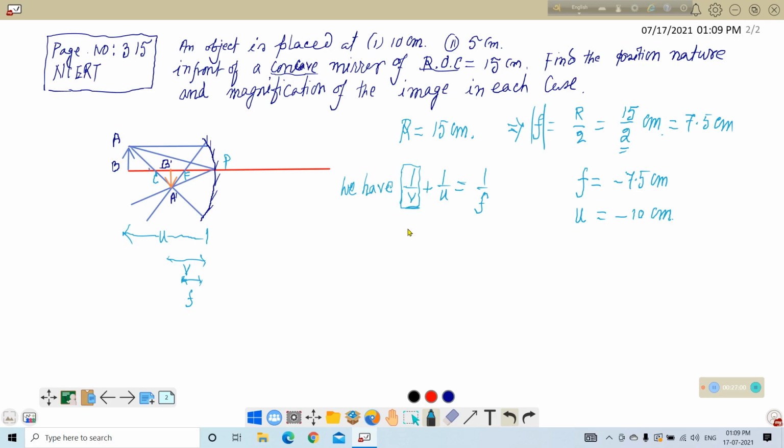So let it say 1 by V minus 1 by 10 is equal to minus 1 by 7.5, or 1 by V is equal to 1 by 10 minus 1 by 7.5.